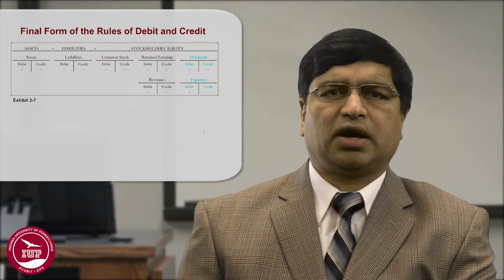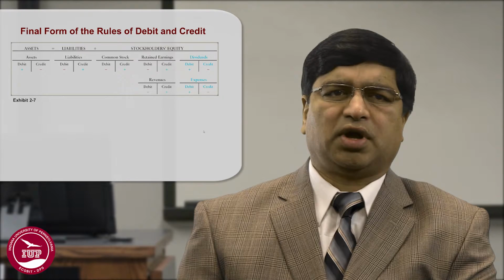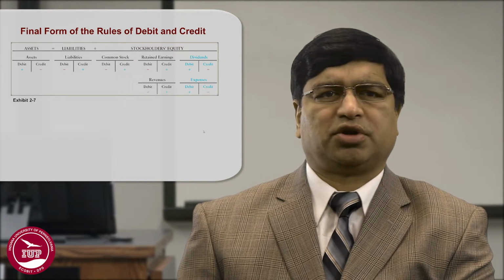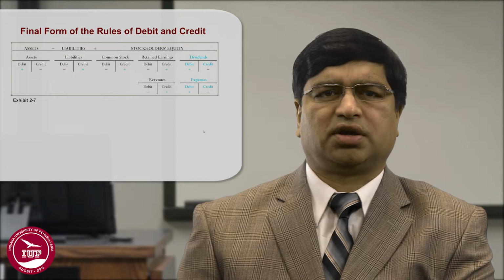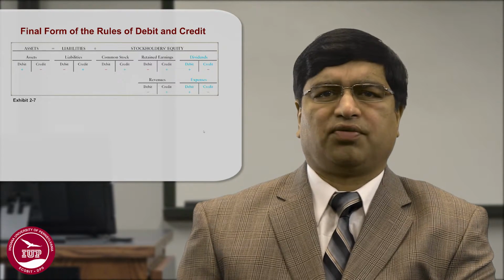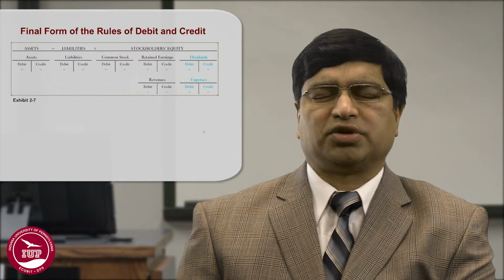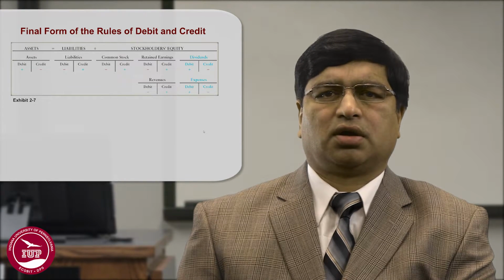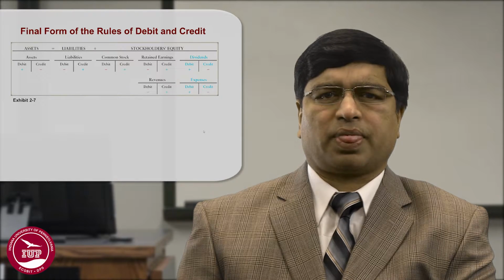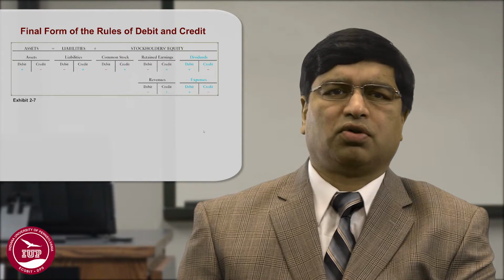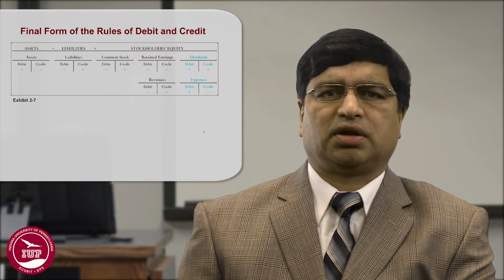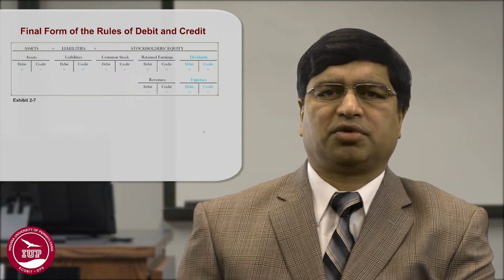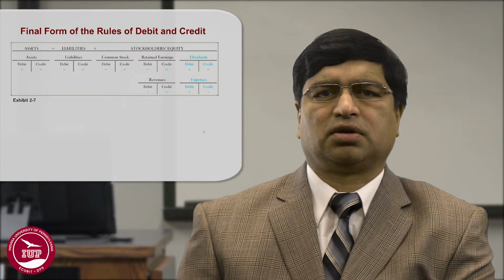So if you look at the rules of debit and credit, if the asset goes up, it is debited, and goes down, it is credited. Similarly, if your expenses go up, it is debited, and if your liabilities go up, it is credited. If your common stock goes up, it is credited. If your retained earnings go up, it is credited, because they are similar in nature.